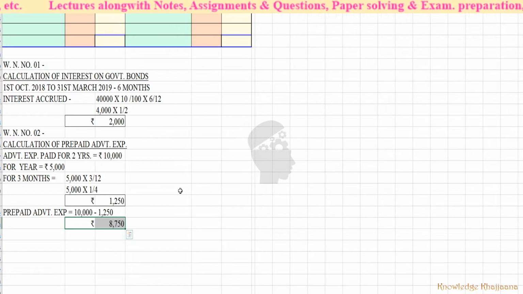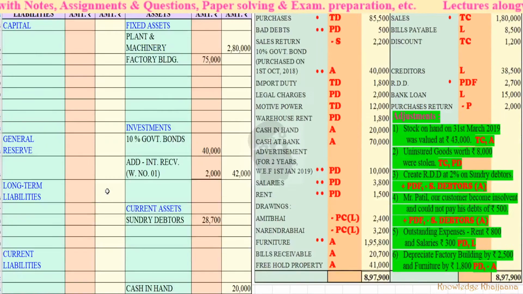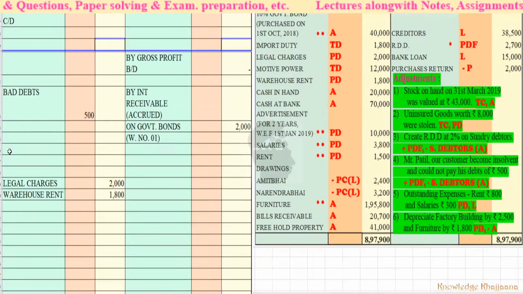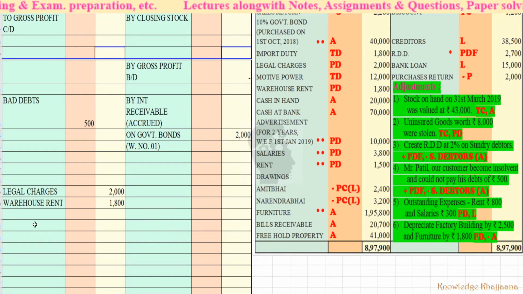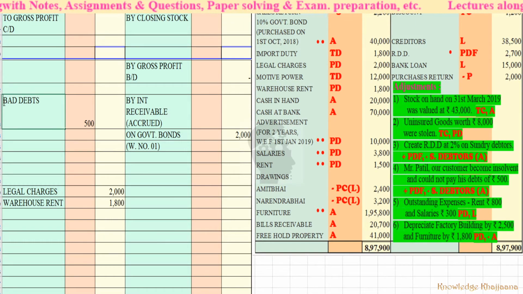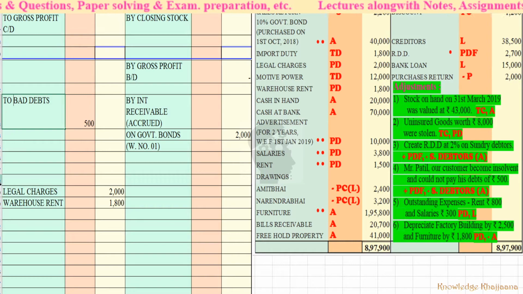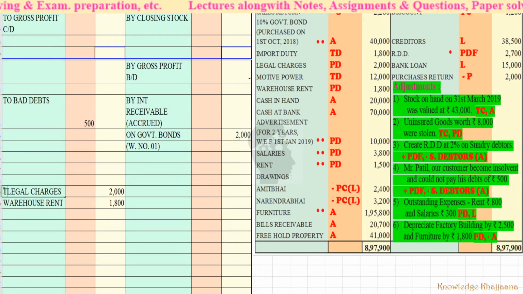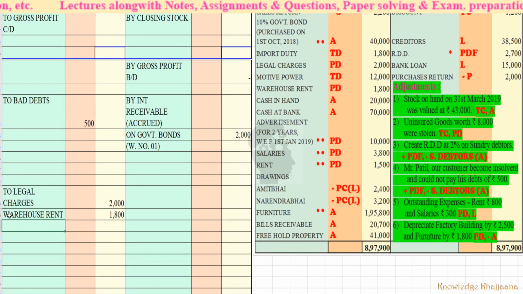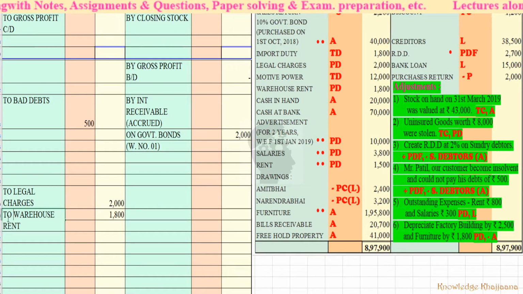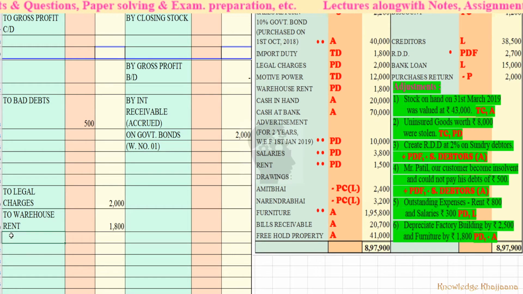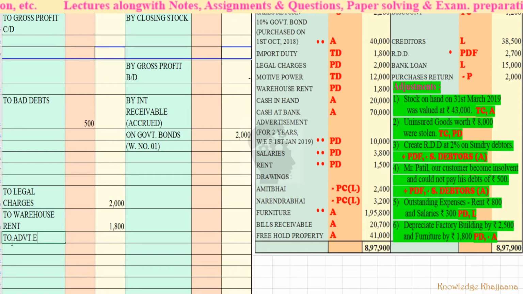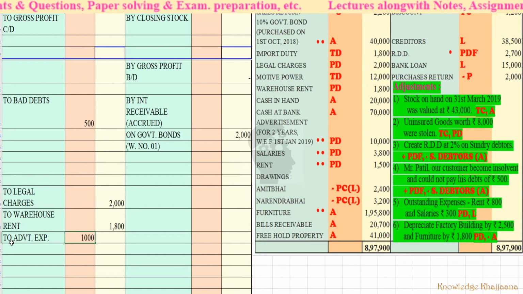So we'll make the two entries of this, in prepaid expense. Advertisement expenses. How much of advertisement expenses has been paid? 10,000, right?